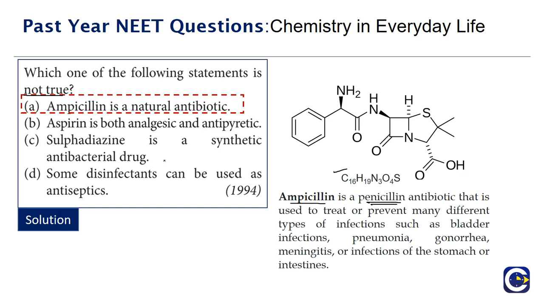And sulphadiazine is a synthetic antibacterial drug. That is also correct. And some disinfectants can be used as antiseptics. Yes, we have examples like hydrogen peroxide with a change in the concentration of the substance. We can see that they can be used as both a disinfectant as well as antiseptic. So the option for this is option A, and that is the statement which is not true. So the statement is saying that ampicillin is a natural antibiotic, but it is in fact a derivative of penicillin.